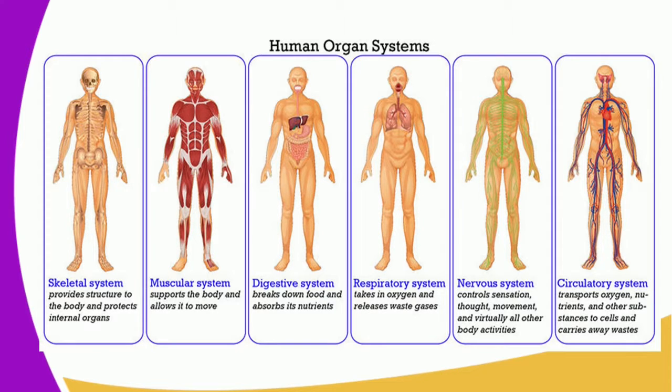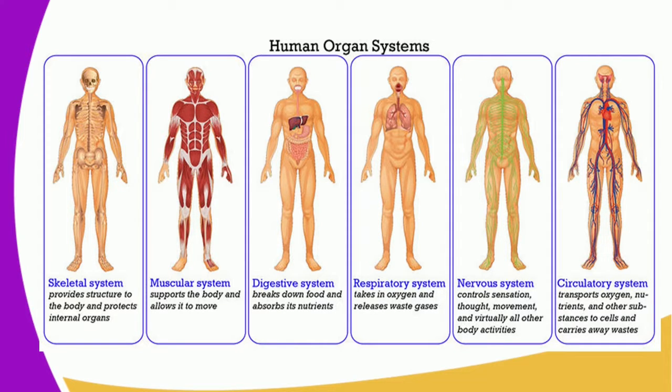Another important organ system found in the human body is what we call the nervous system. Just from the name, you know it's about the nerves. So the nervous system controls sensations, thoughts, movements, and all other body activity. Its main purpose is to coordinate and to make other activities take place in our body.